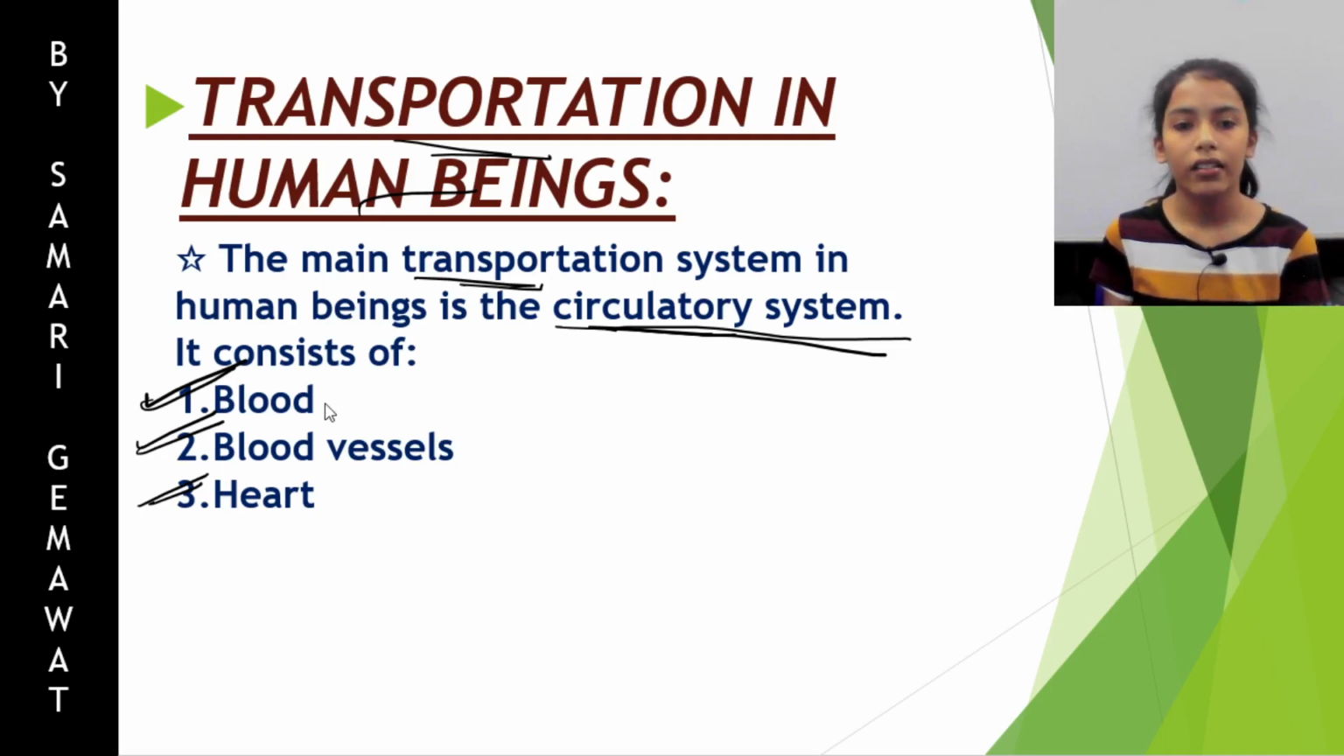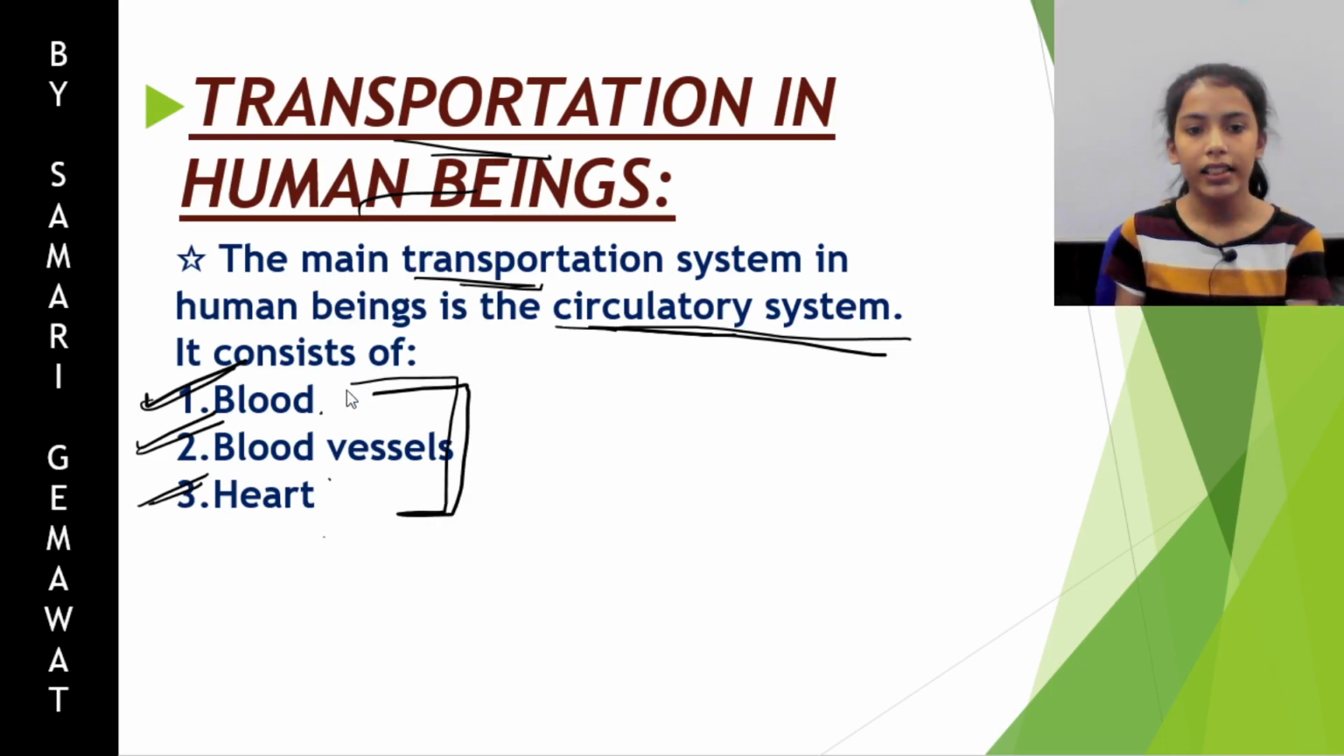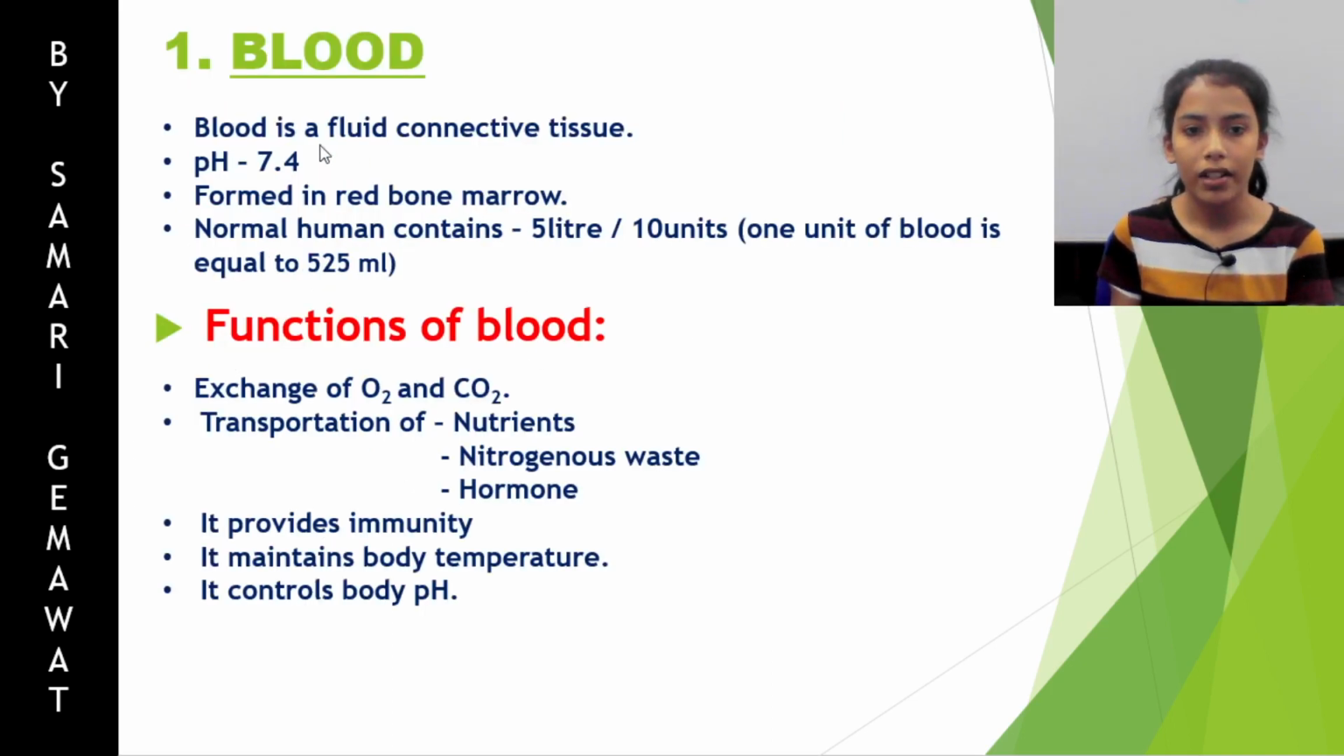Now we'll look at what the circulatory system is made up of. It is made up of blood, blood vessels, and heart. Now we'll study these things in detail. So what is blood? Blood, as we all know, is a fluid connective tissue. It is a fluid which flows in every single part of our body, and we have studied in the previous section also that it is a connective tissue.